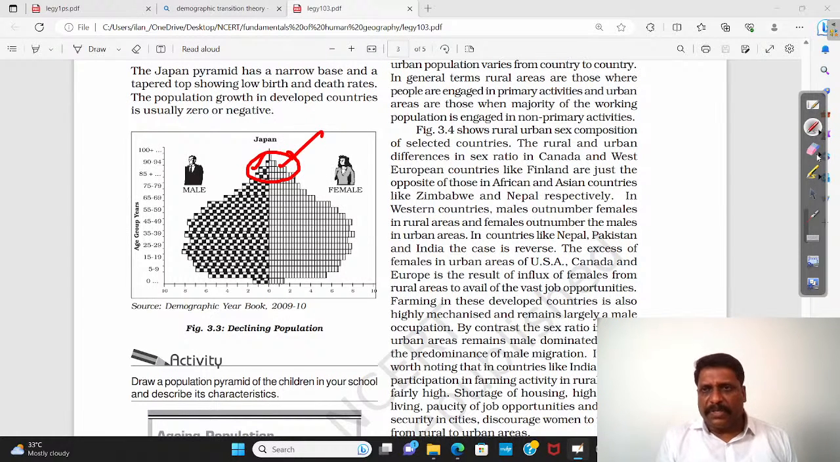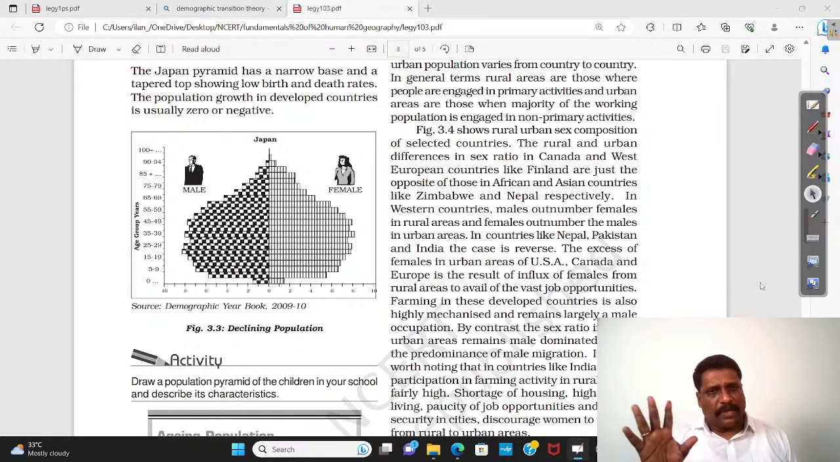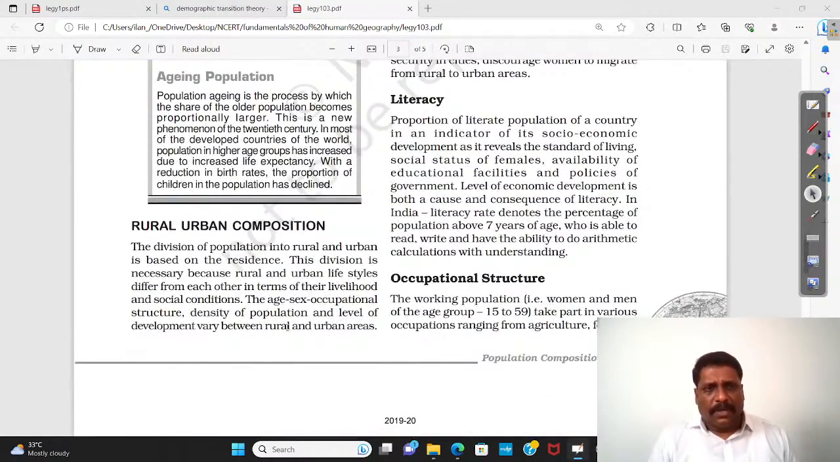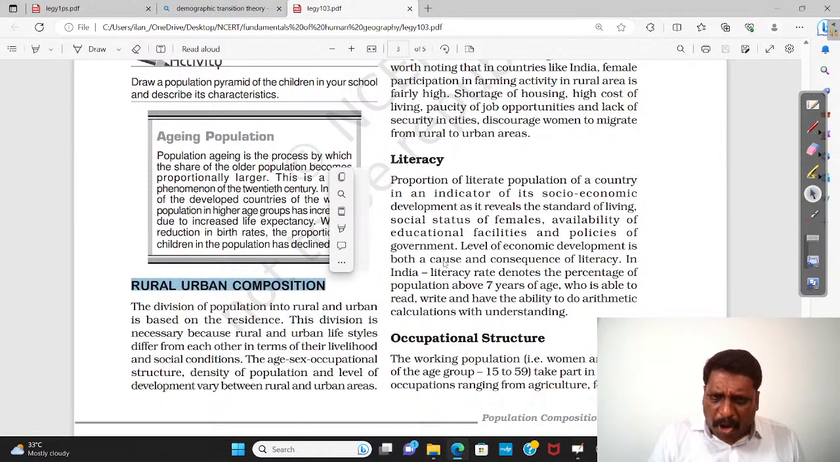Why, if you ask me? Simple. Universally, the life expectancy of females is more than the life expectancy of males. There is somewhere around 3 to 4 years of difference between the life expectancy of male and female. In the Indian case also, if you take it, you can see the same. Right, my dear friends, the urban-rural composition may not be needed.